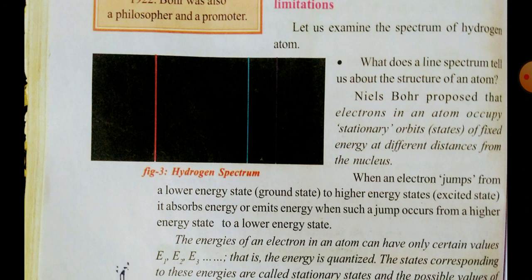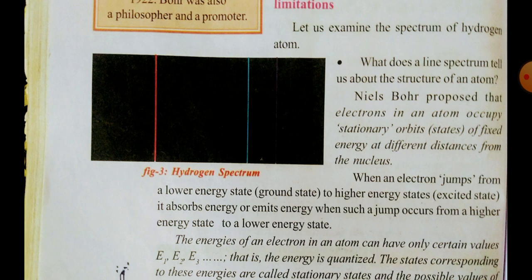For the shortest distance, the energy level is low, and when the distance increases, the energy of the orbit also increases. For example, he named the first energy level as the first orbit with the notation K, second one with L, third one with M, fourth is N, capital letters.